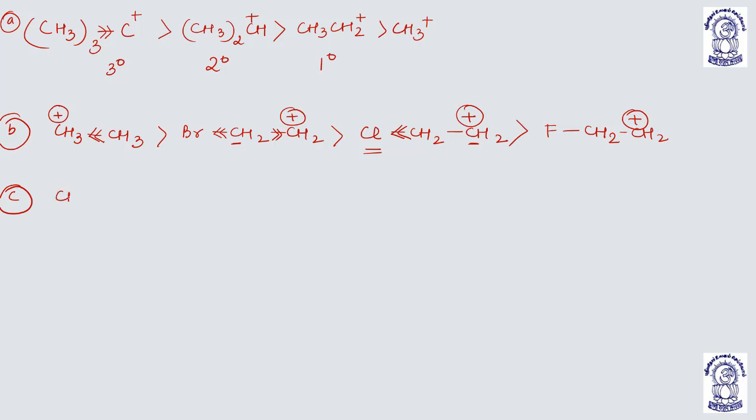Now, if we take these examples, all these questions belong to NEET 2014.